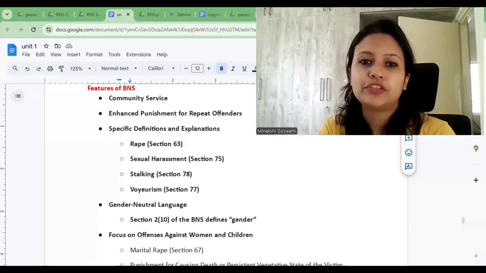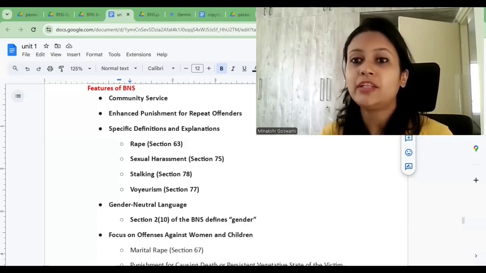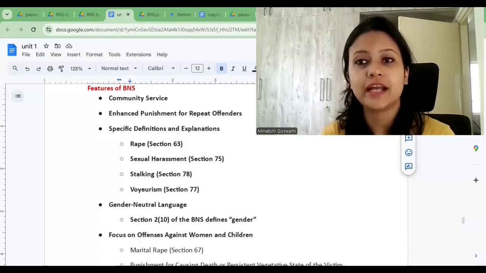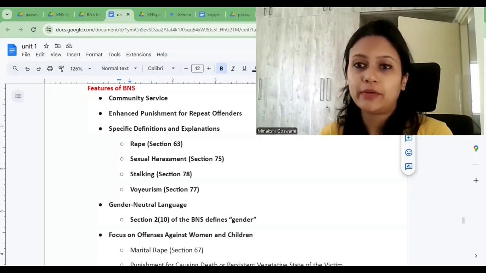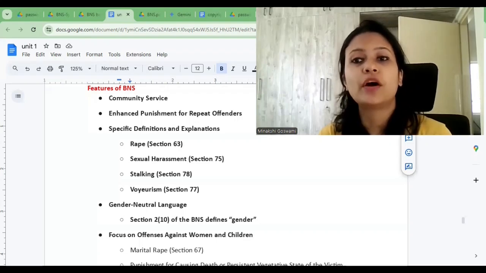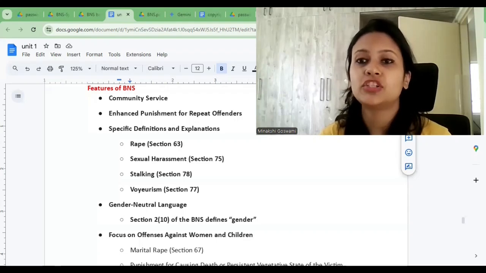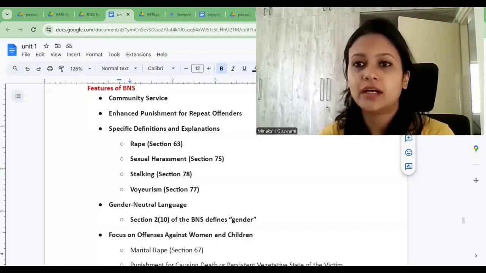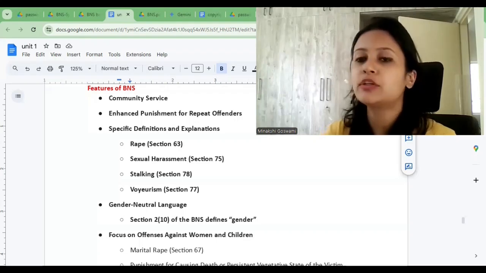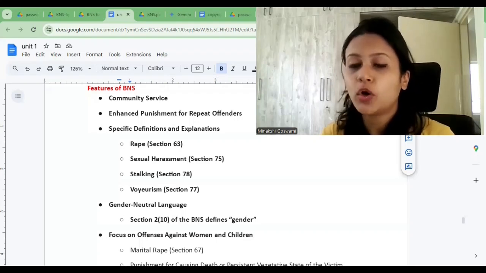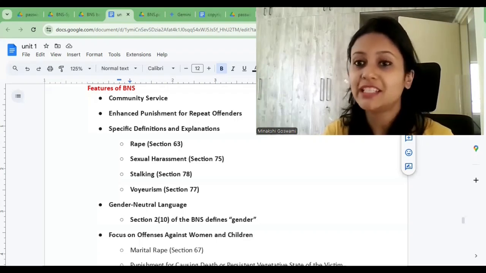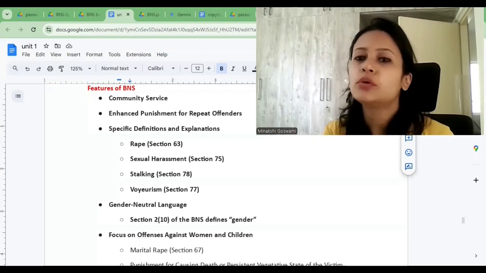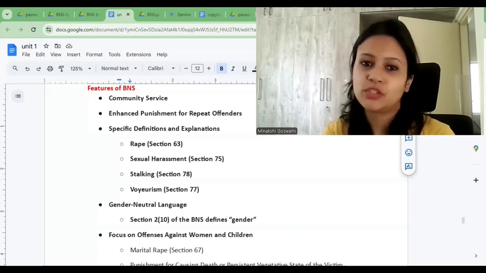Now, talking about the features of BNS. BNS is a great shift for India in terms of criminal law, because the criminal law that was applicable to us was from the time of the Britishers. So this change in law has shown a massive movement, because this present law tries to deal with the modern day problems or modern day crimes that we have seen increasing, like cyber crimes and all. So we are going to look at the features of BNS today.